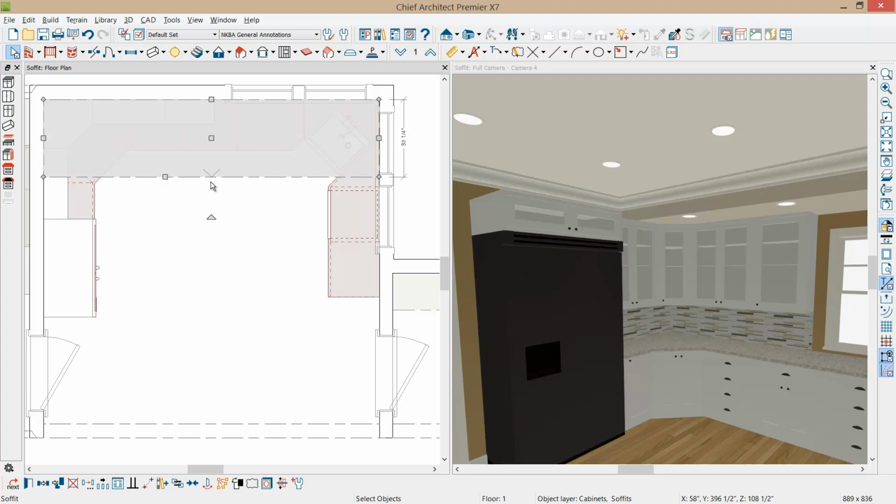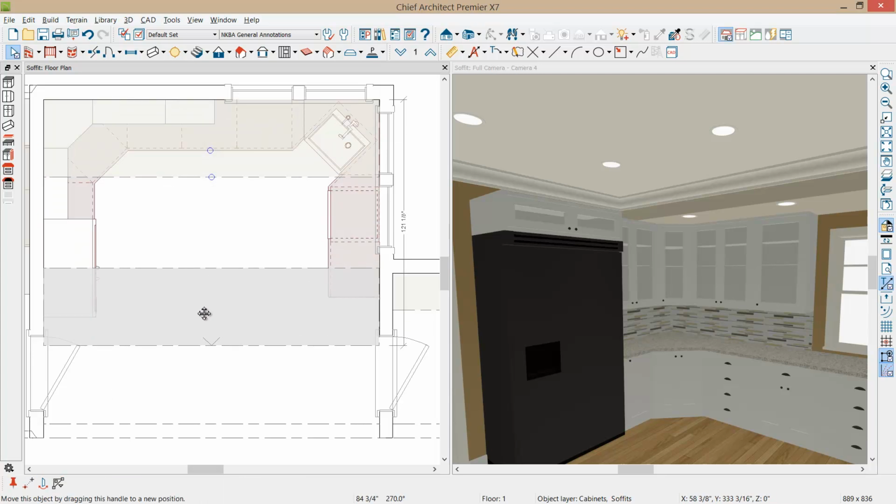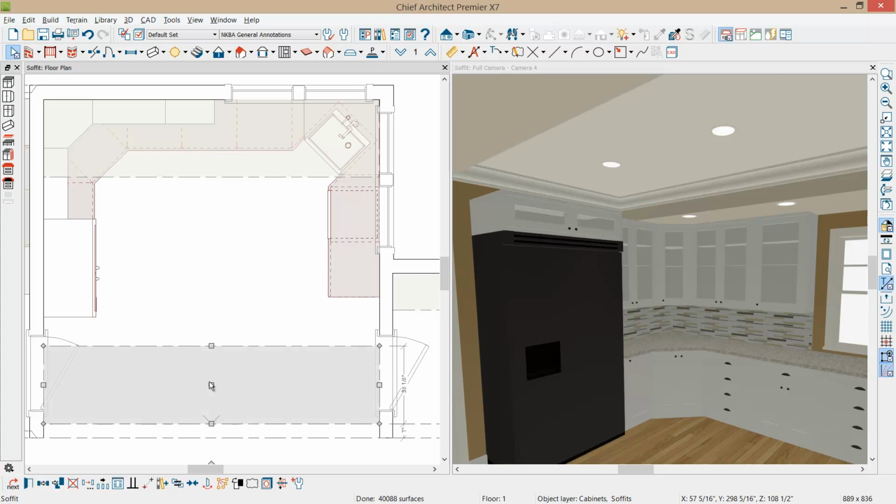If I were to take this soffit and create a copy of it and pull it over to the wall like this, which is an invisible wall just for the purpose of the demonstration, soffits are smart and bump together and heal. You may find, like countertops, when you merge a cabinet together, it will merge the countertop. If you find that you're having problems with merging of your soffits, check the position of your arrow.